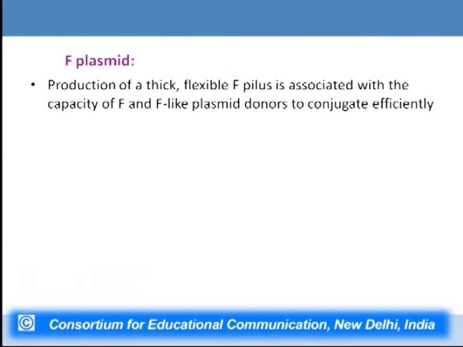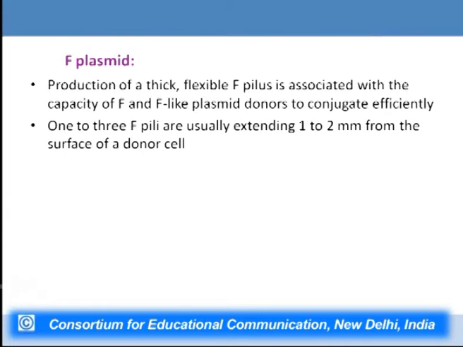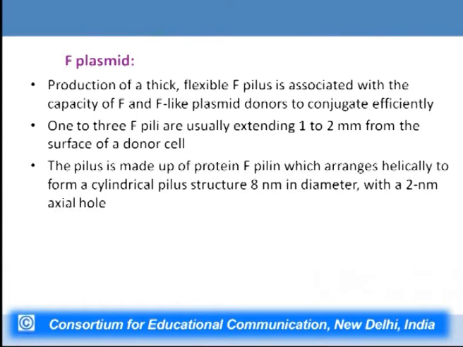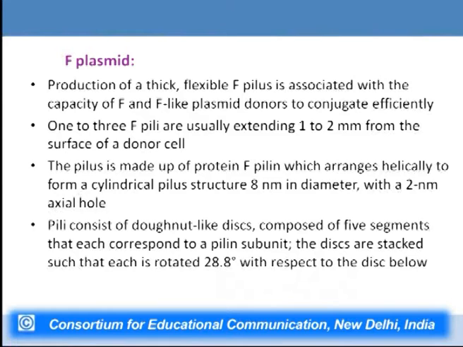Now the production of a pilus is associated with the capacity of F and F-like plasmid donors to conjugate efficiently. If there is no pilus formation, there won't be any conjugation. Now 1 to 3 F pili are usually extended from the surface of a donor cell. These pili are made up of a protein known as F pilin, which arranges helically to form a cylindrical structure about 8 nanometers in diameter.